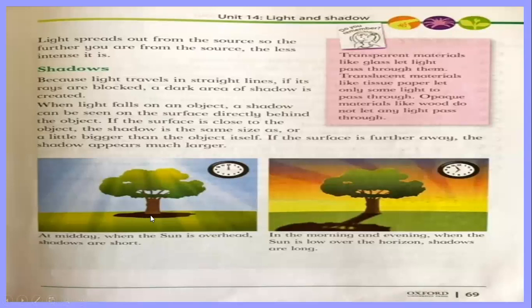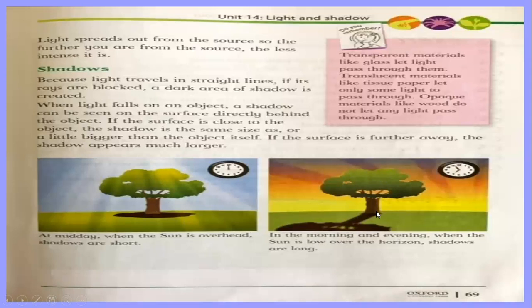Look here. The sun is at the top. So the shadow is smaller, meaning the same size or a little bigger. But when the sun is in the evening or in the morning, when the sun is not so near overhead, then what happens? Look, shadows are longer.